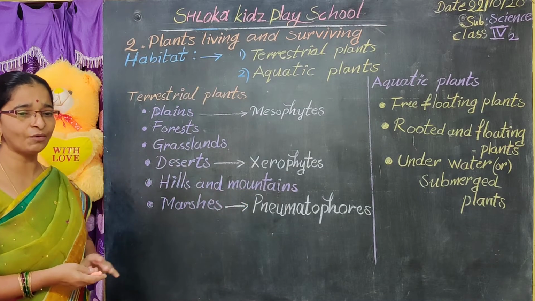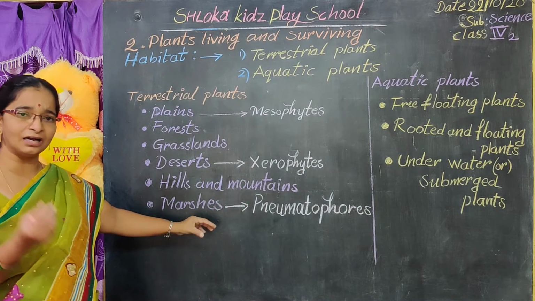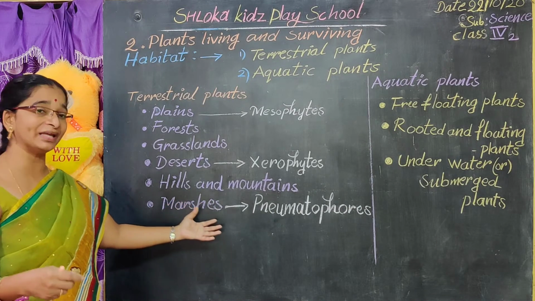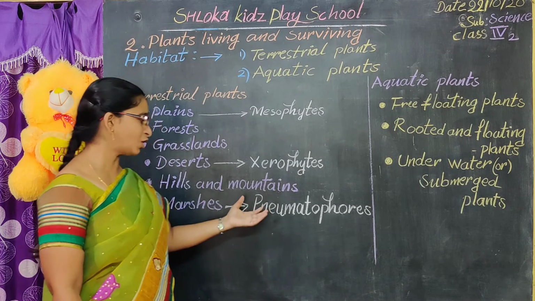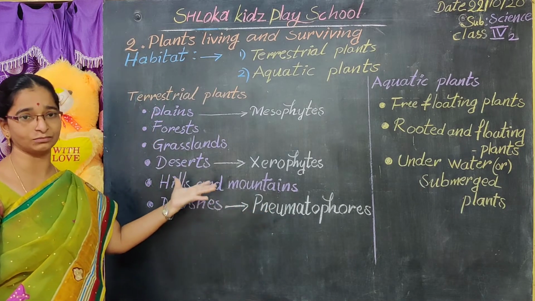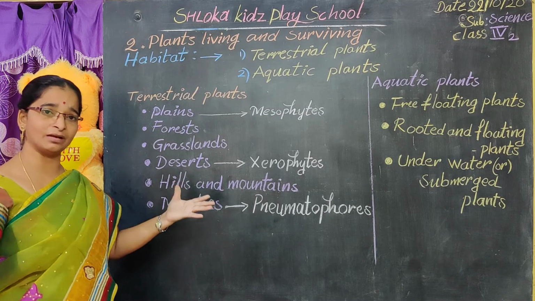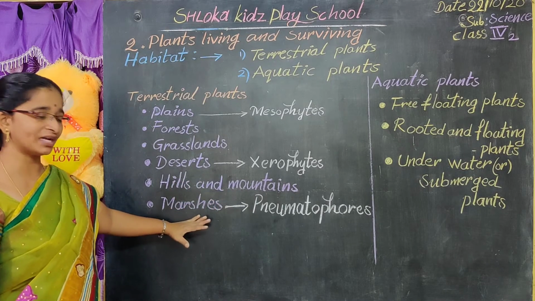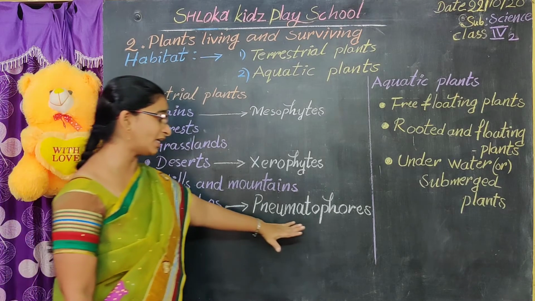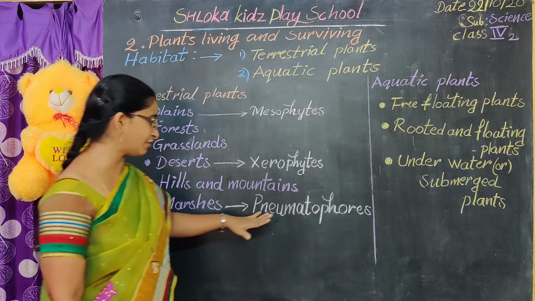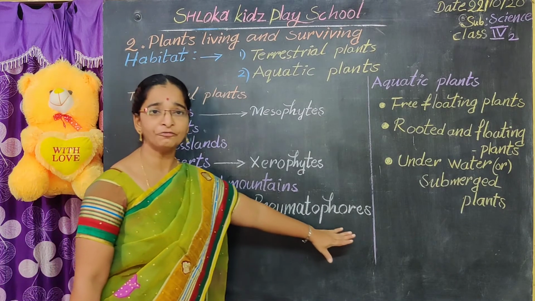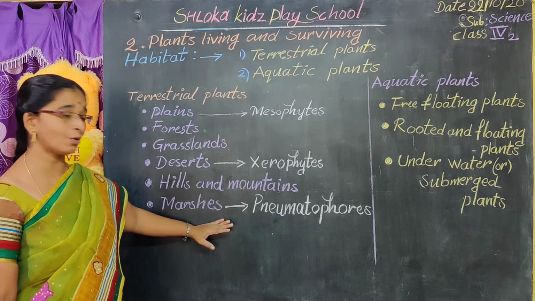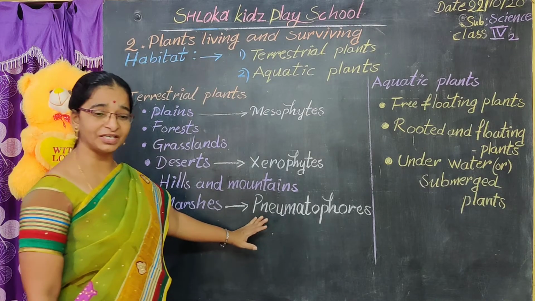Very little air is available to these plants, because most of the plant is in the water itself. Because of this, the roots come out. Most of the trees have roots grown outside to take in air. These are called pneumatophores. And the plants that grow in marshes are mangroves.